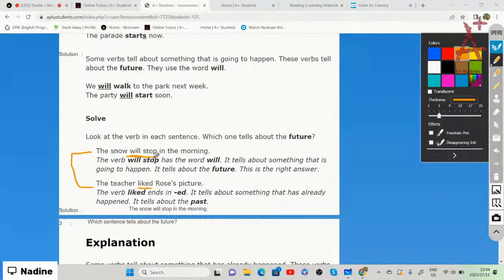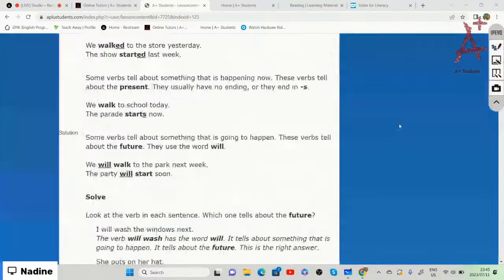Will stop, and it tells us about the future. Second sentence, it has happened already. There's ed at the end, which tells us that it has happened already, which means that the first sentence that tells us about the future is the snow will stop in the morning.